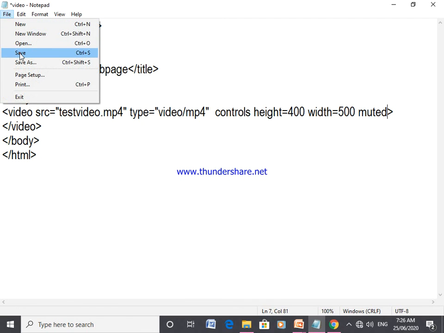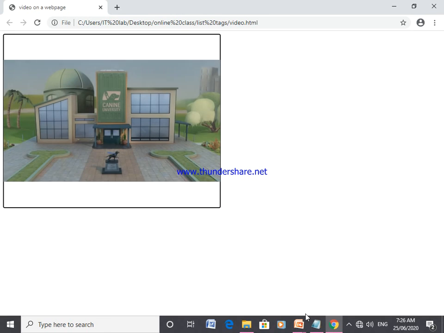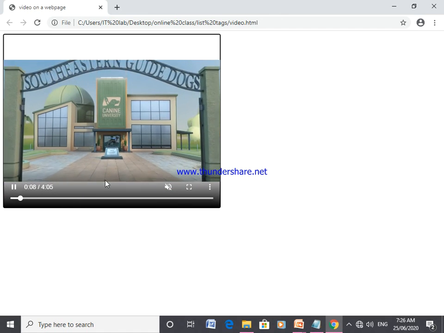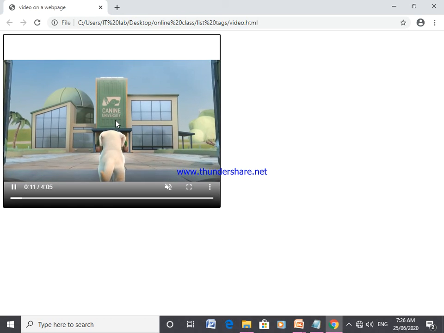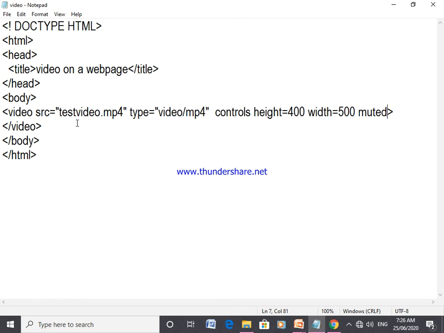Just click on file and save. Refresh the code. Definitely you will get a cross mark on the volume icon. So you can play the video file but you can't hear the audio. You can watch this particular video, but you can't hear the audio. That is the concept of the muted option. So this is all about the video tag. The video tag's first attribute is src, second is type, then controls, height as well as width.